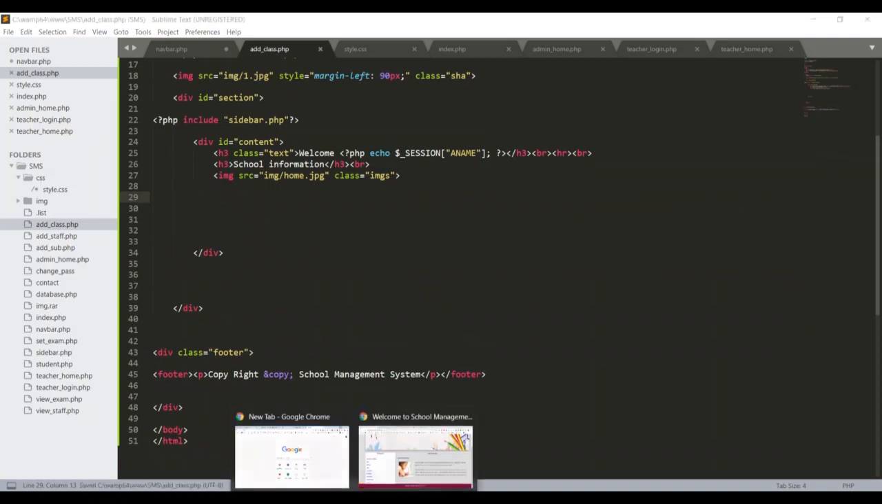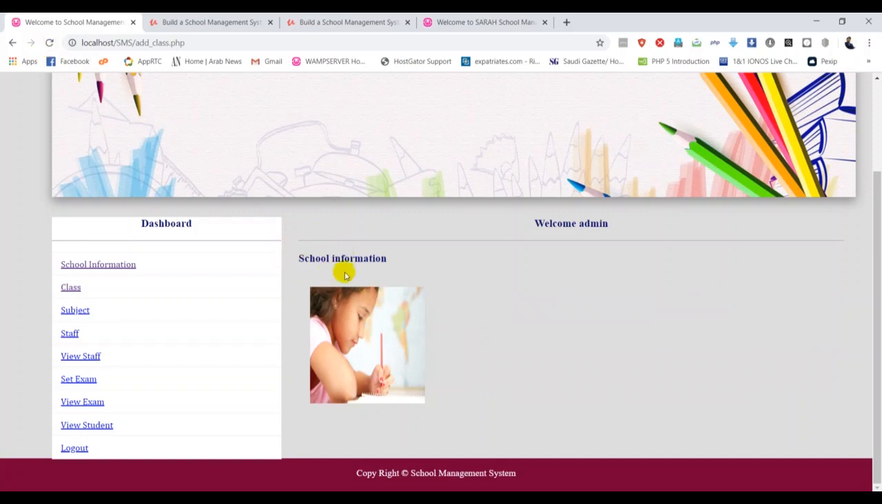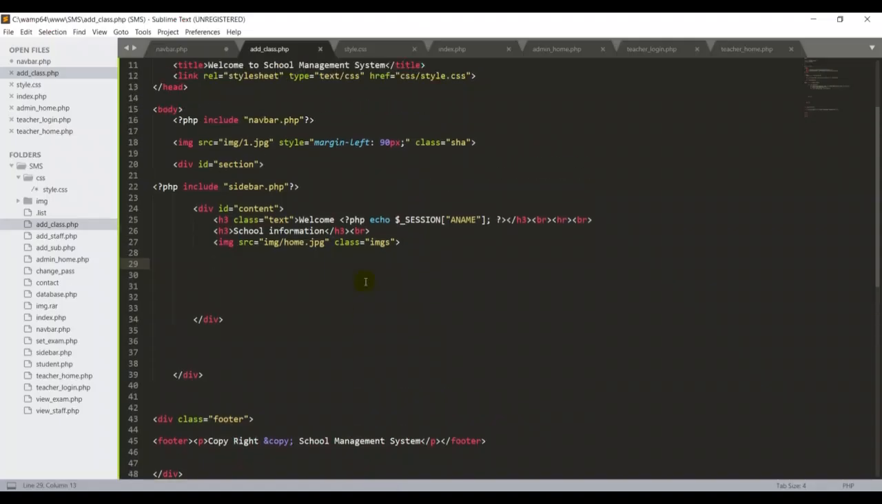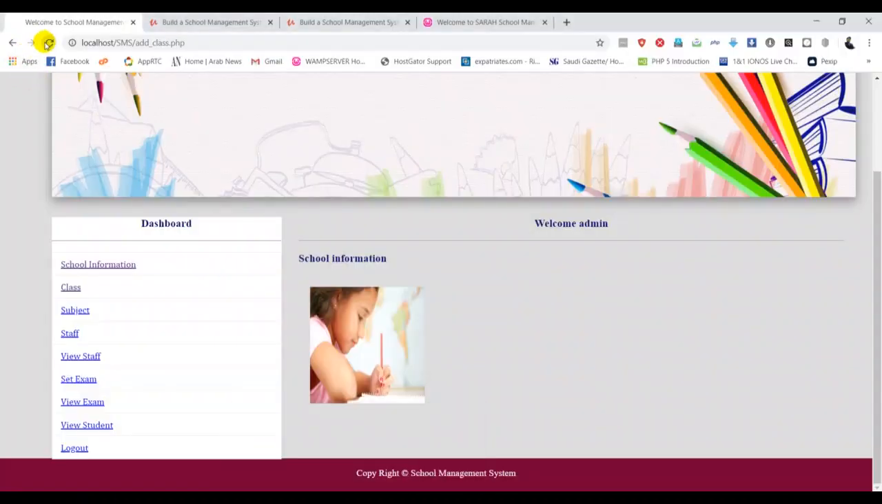Control S and go back here. Then I refresh. Here we go, guys, but we don't need this also, then we can remove it here. So that's great. All right, Control S. Then I go back here, I can refresh, I can see the changes in my add class.php.